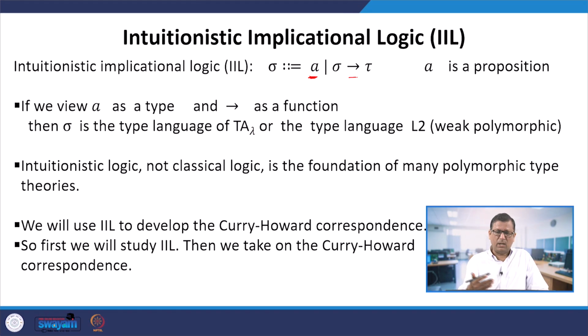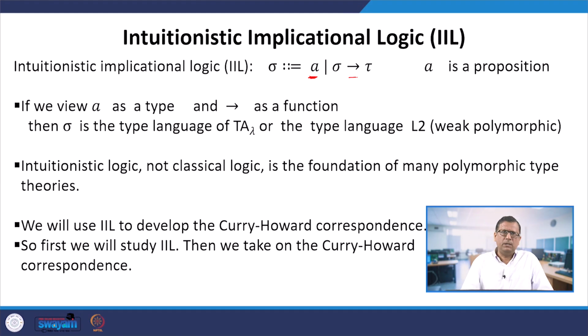Now you see that the structure of the formulas in this logical language is the same as the structure of the type language that we had. The difference is that when we talk about logical formulas, we interpret this arrow as logical implication, whereas it was interpreted as a function type, a function from one type to the other.